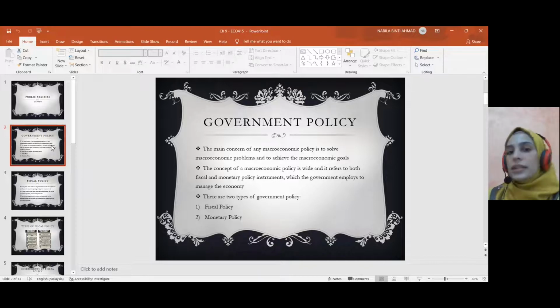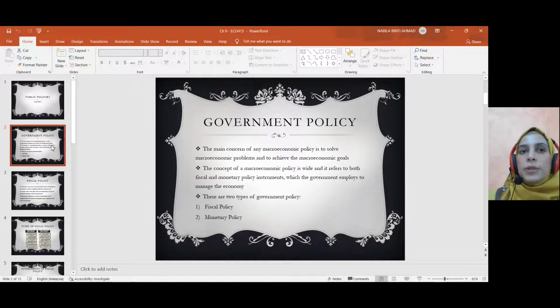Budget surplus pula, tax revenue exceed the expenditure. So the surplus budget will be adopted by the government during inflation. So during inflation, government akan adopt this budget surplus. And balanced budget happens when the government expenditure is equal to the government revenue. Okay, so itu adalah ciri-ciri public finance government. Apa yang government lakukan, apa pendapatan, apa expenditure. Okay, so now baru kita go to the government policy.